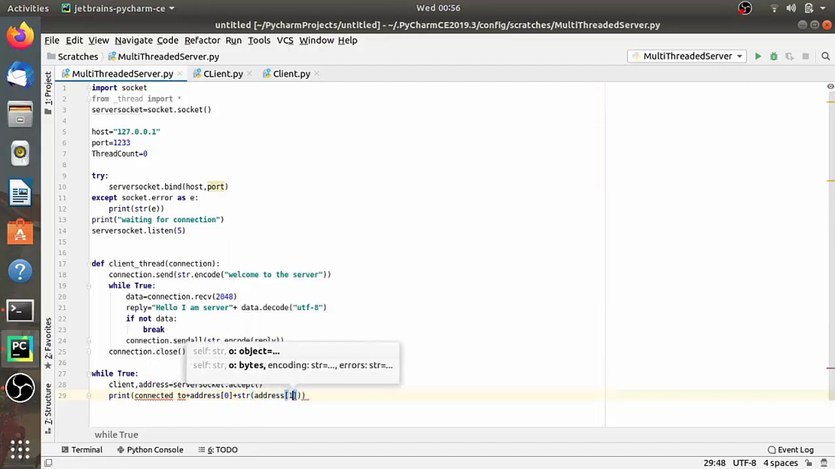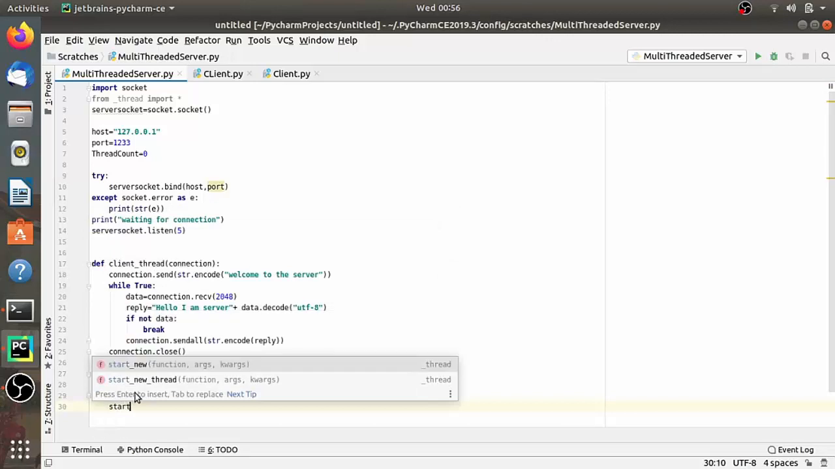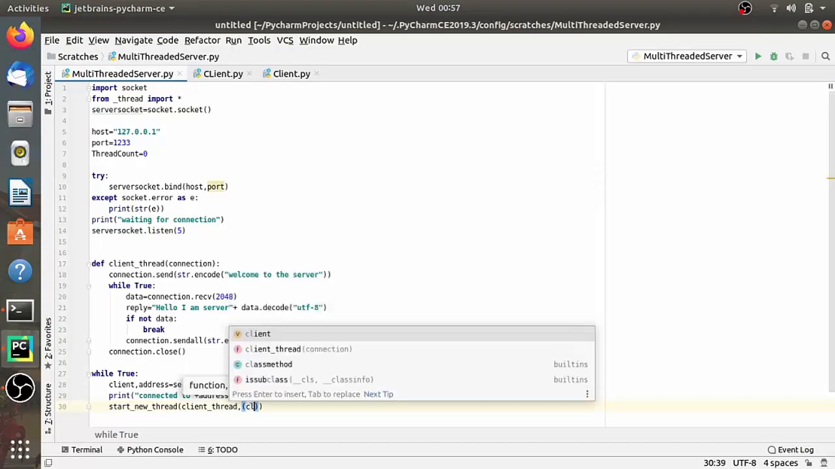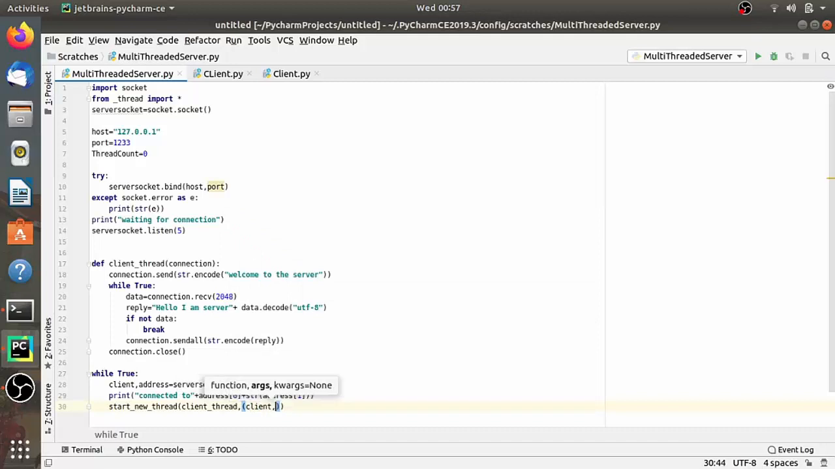Okay, now here there is a difference. Here I have to call the start new thread function to generate a new thread. Here we have to pass the function which we have defined, the threaded client, and the client object which we have to pass to that function. So let's pass it, and after generating a new thread we have to increment the thread count.